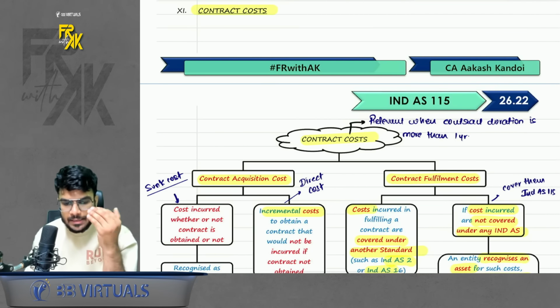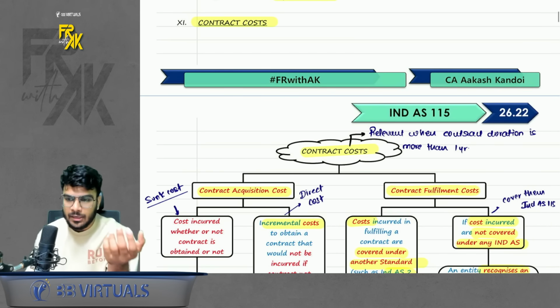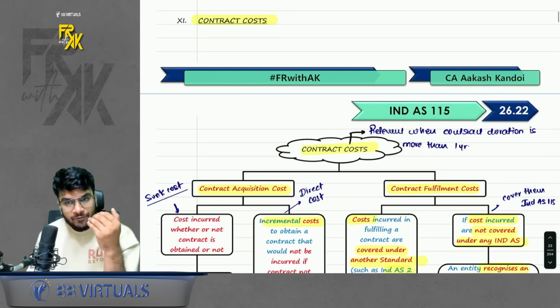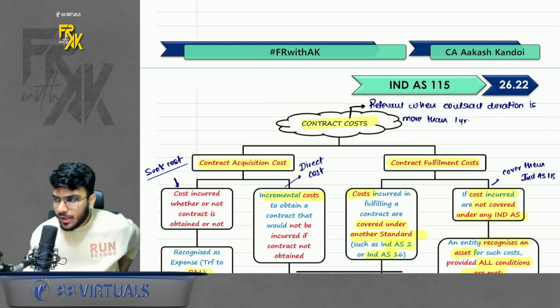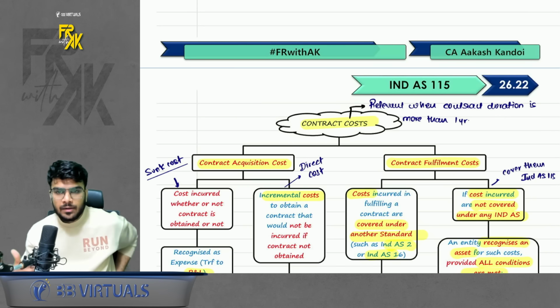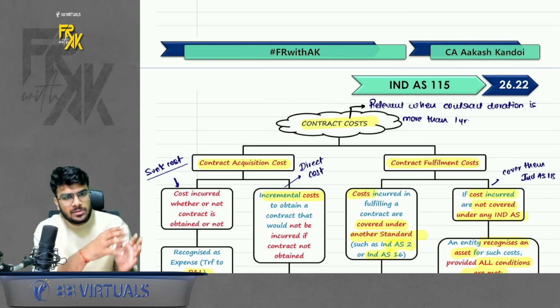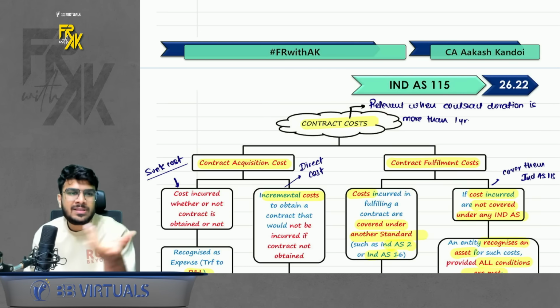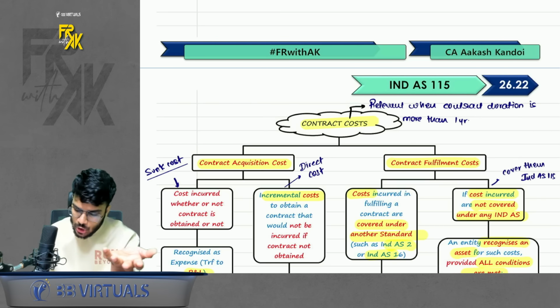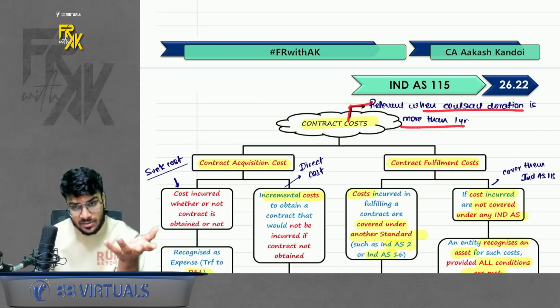Next point is contract cost. See, in full Ind AS, we always talk about revenue. This is the only point where we will talk about cost. It is relevant only when the contract duration is more than 1 year. Why? When the duration is more than 1 year, we book the revenue across that period. Let's say the contract duration is 3 years. So we book the revenue across 3 years. Similarly, even the cost should be booked across 3 years, no? That is the main fundamental around this point. So it is more relevant when the contract duration is more than 1 year.